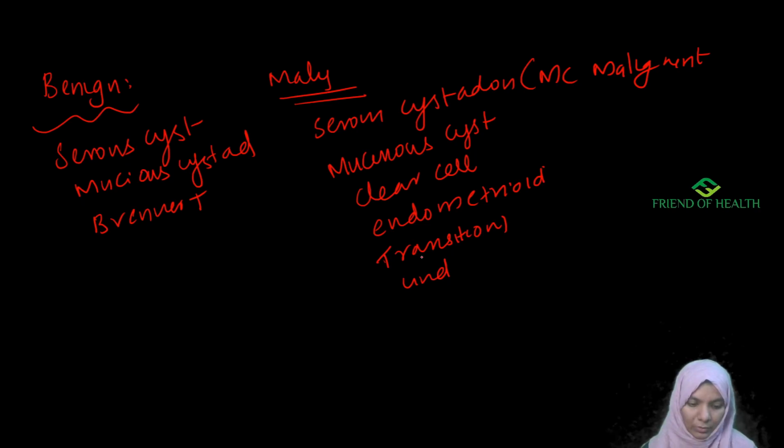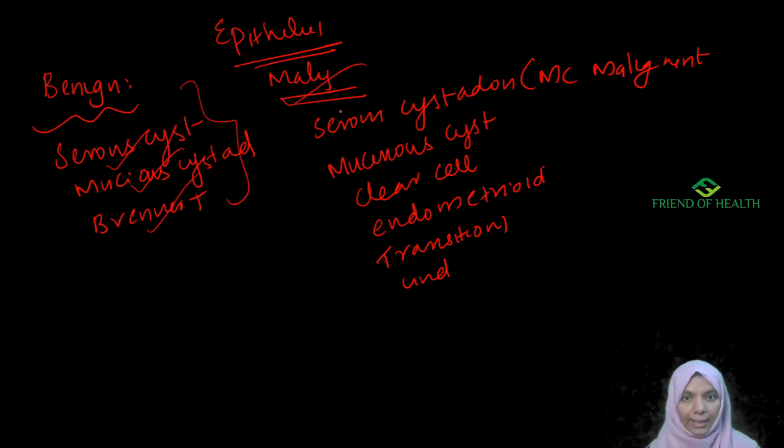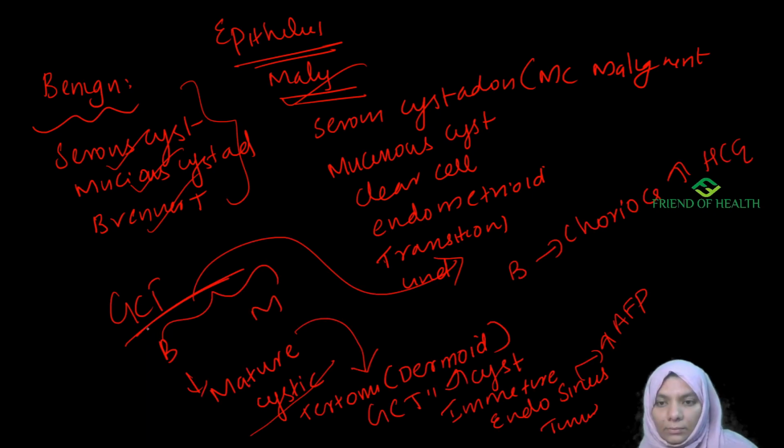So this is about epithelial tumors. The general classification is epithelial and germ cell tumor. Remember, under epithelial tumor you have serous, mucinous, Brenner's, and these three are benign, and the others are the malignant type.